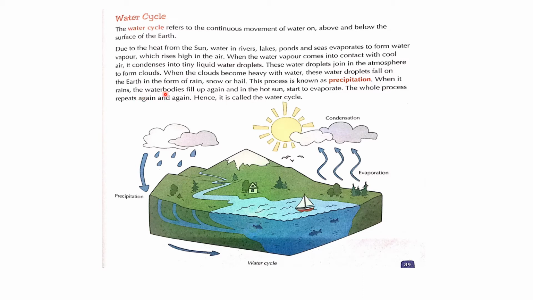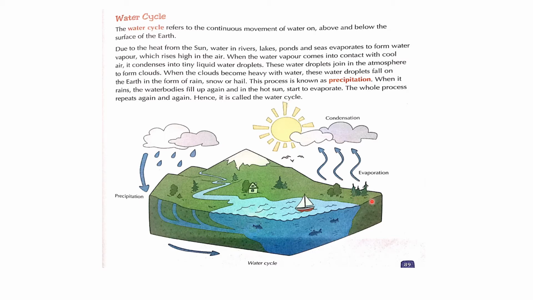When it rains, the water bodies like rivers, lakes and ponds fill up with water again, and in the hot sun, the water starts to evaporate again. The whole process repeats again and again. Hence, it is called the water cycle.